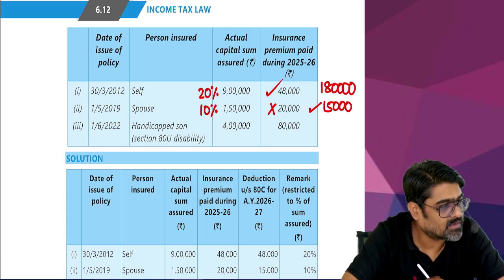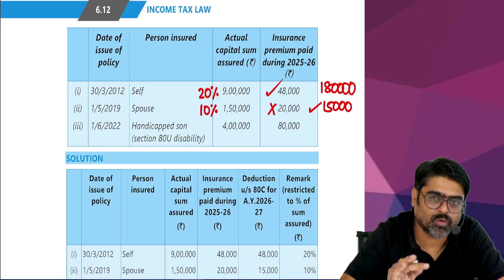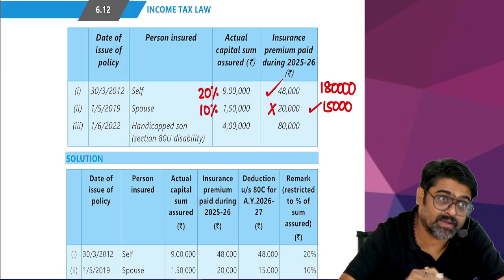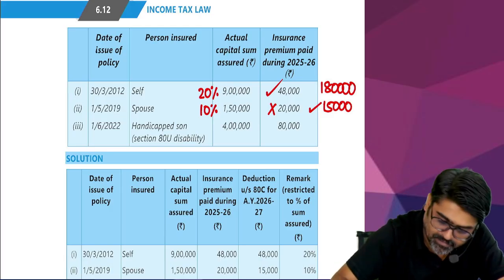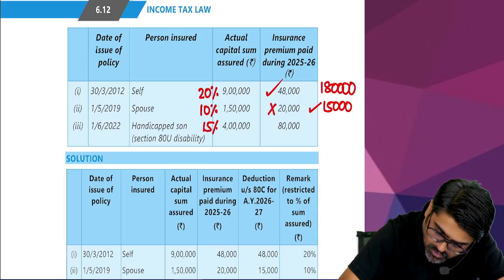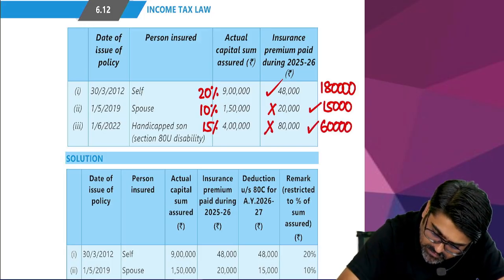And child is handicap. And when the policy was taken? 1st June 2022, meaning on or after 1st April 2013. The policy is taken on or after 1st April 2013 for a handicap. On this policy, how much will be maximum premium? 15%. Take 15%. So, how much is the maximum premium which you can pay? 60. And how much you have paid? 80 will not qualify, 60 will qualify.